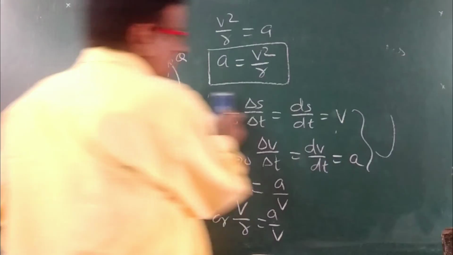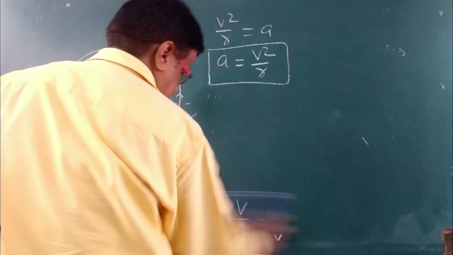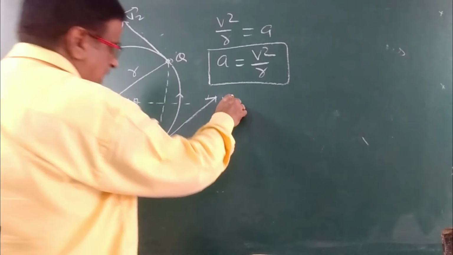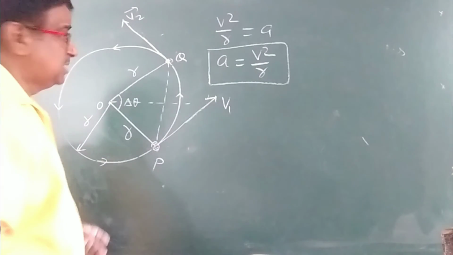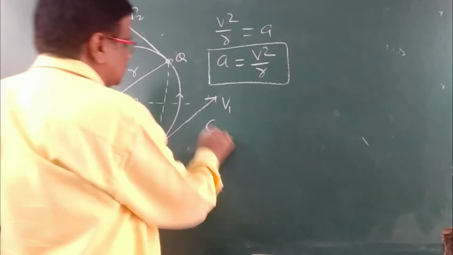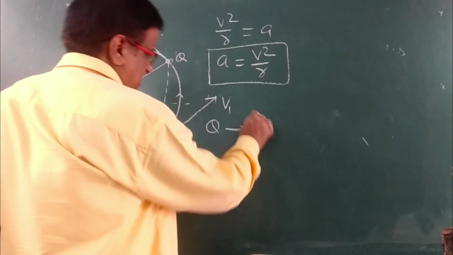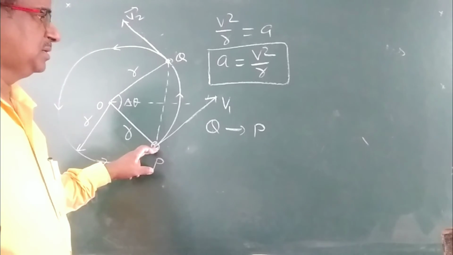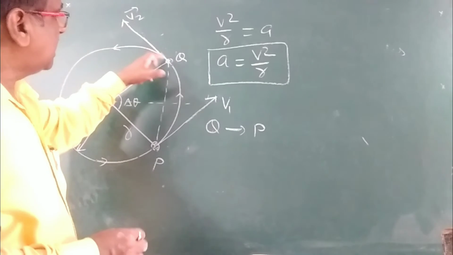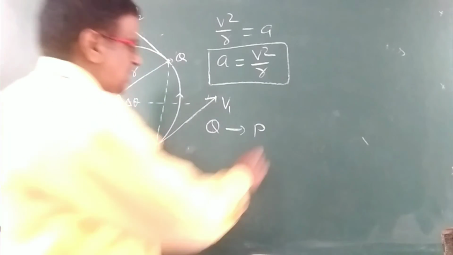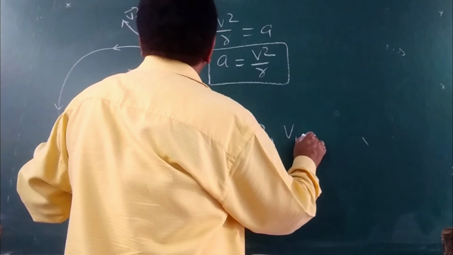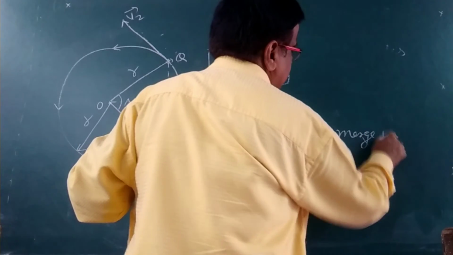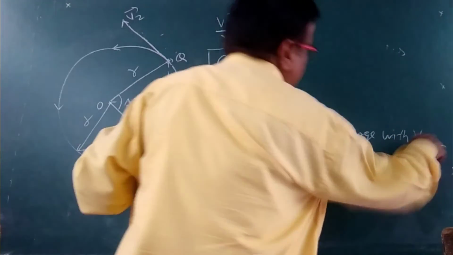Now come to the direction. This was the velocity V1. Now let point Q tend to P. What will happen here? If I bring Q to P, then V2 will merge with V1.